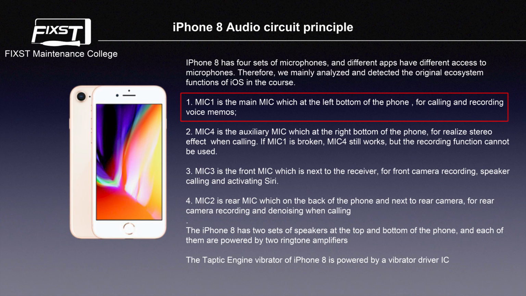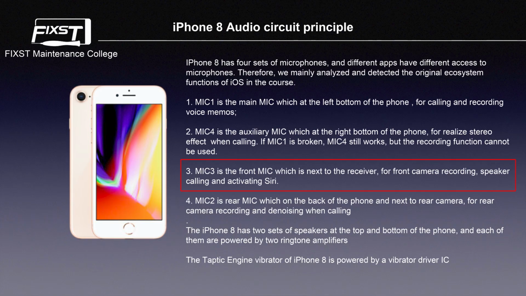Number 1. Mic 1 is the main mic, at the left bottom of the phone, for calling and recording voice memos. Number 2. Mic 4 is the auxiliary mic, at the right bottom of the phone, for realizing the stereo effect when calling. If mic 1 is broken, mic 4 still works, but the recording function cannot be used.